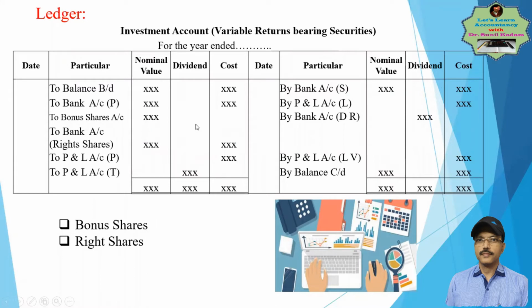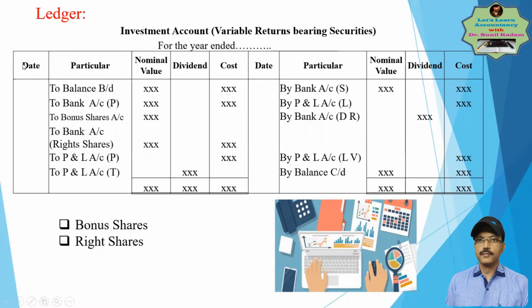But the interest is time bound. That's why it is fixed, that we knew up to this period, for this particular period, we are going to receive the interest, but there is no guarantee of dividend. Therefore, dividend will be recorded only when it is received. This is a received entry. So let us try to understand how the investment account is prepared when there are variable return bearing securities.